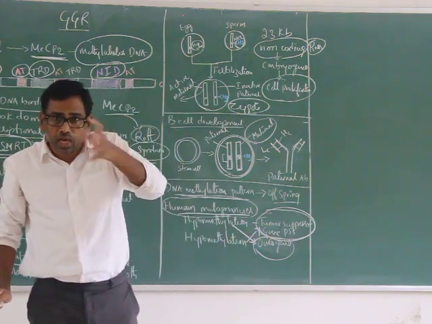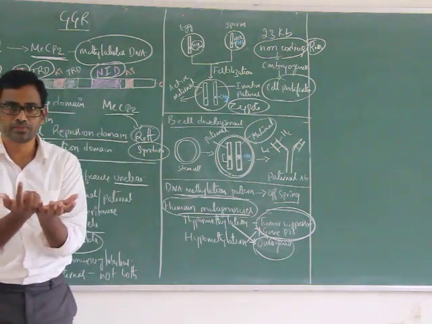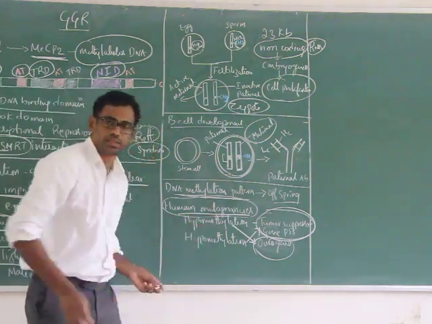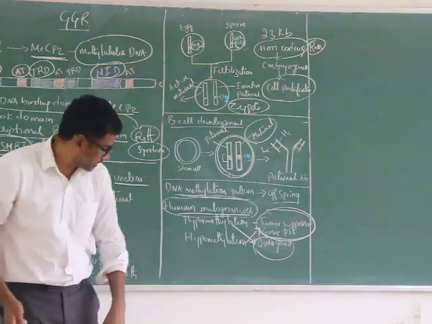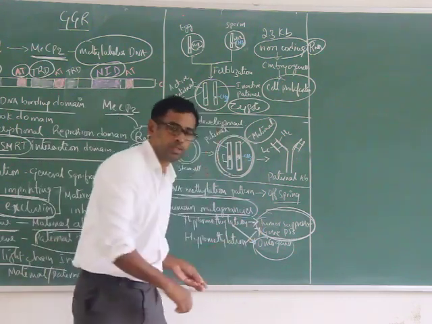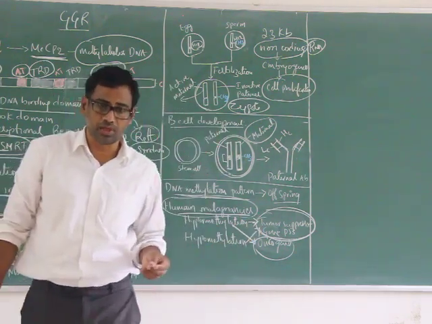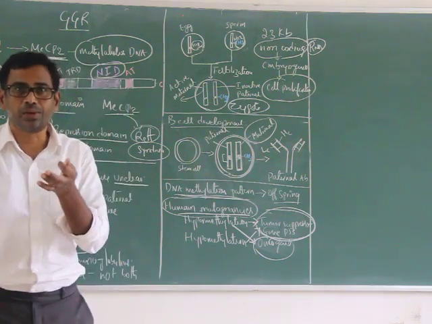If this hypermethylation or hypomethylation is dysregulated, that leads to human malignancies. During several human malignancies, that means cancer, there will be hypermethylation of the tumor suppressor gene. What happens upon hypermethylation? P53 gene expression is downregulated.